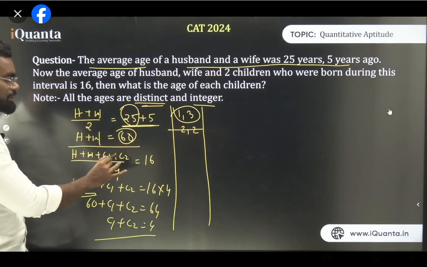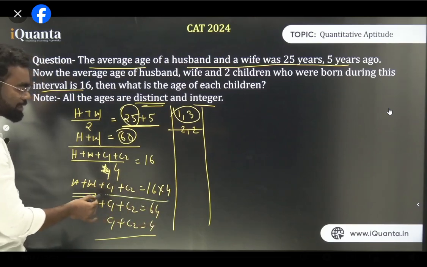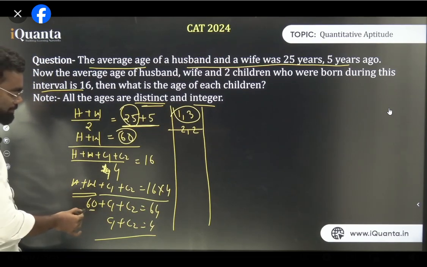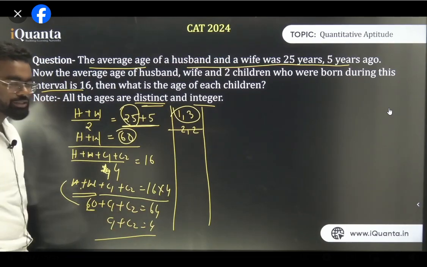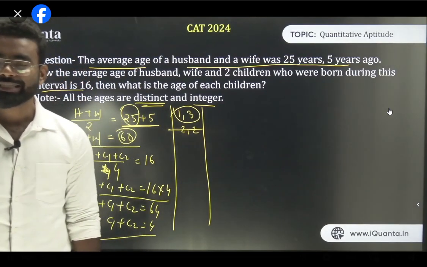Now husband, wife, child 1, child 2, what is their average? 16. Because it is given here, 16. So by 4 is 16. I get husband plus wife, C1 plus C2 is 64. Now I know husband plus wife is 60. So I replace this by 60. So 60 plus C1 plus C2 is 64. So C1 plus C2 is 4. So if C1 plus C2 is 4, the answer is 1 and 3.